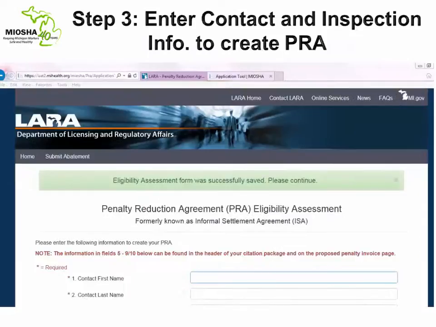Next, the system will prompt you to provide your contact information and details concerning your inspection using this online form. We urge you to be accurate in completing this section. The system will require accurate contact information to send you automated messages regarding your PRA request. The system will also use the inspection information provided to generate your penalty reduction agreement. Please type all information contained in the citation packet exactly as it appears in the packet. I will now complete the form using information from our Dig In Construction example.